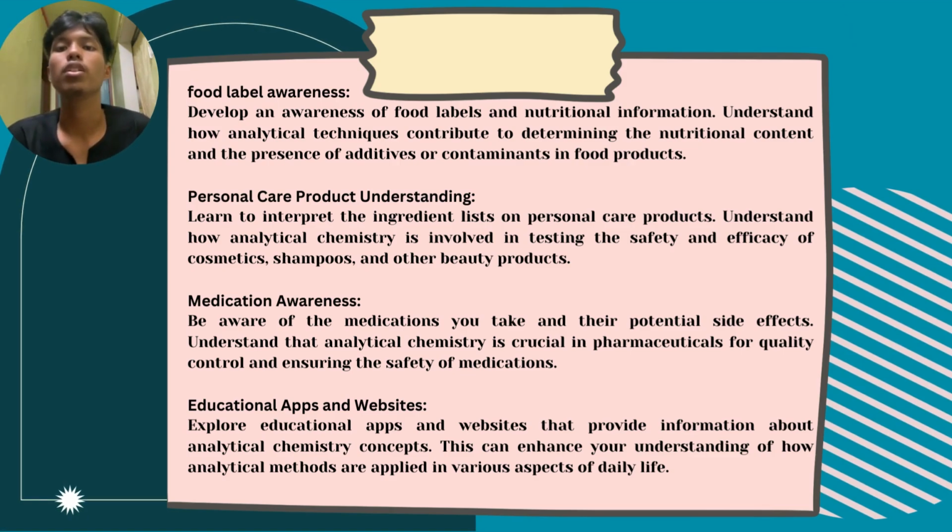The first is food label awareness. People need to develop an awareness of food labels and nutritional information. Understand how analytical techniques contribute to determining the nutritional content and the percentage of additives or contaminants in food products. And the second one is personal care product understanding. You need to learn to interpret the ingredients list on personal care products. Understand how analytical chemistry is involved in testing the safety and efficacy of cosmetics, shampoo, and other beauty products.